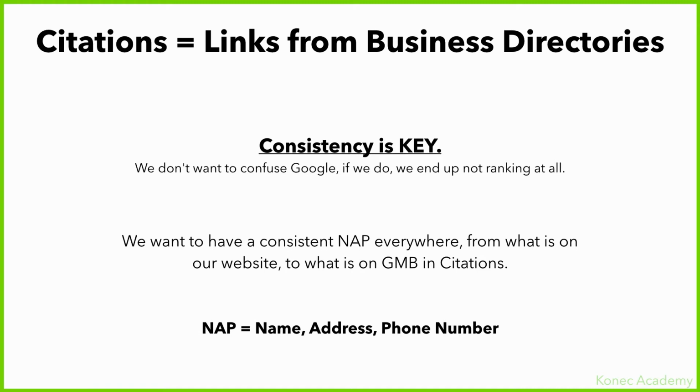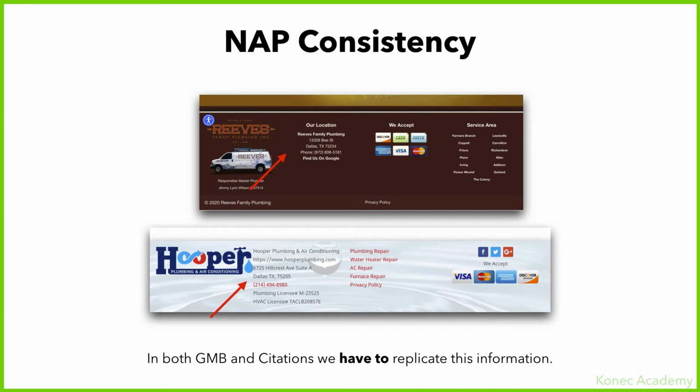NAP means name, address, and phone number. Here's an example. As you can see, both of these websites in the footer have their name, address, and phone number. If you were to own these websites, you need to place this info in those citation sites as well as on the Google My Business. So in both your Google My Business and your citations, you need to replicate this information. I can't stress this enough because this is really important. You need to be consistent. Please don't have different information on your website and your Google My Business. If your address is written in a specific format on your website, make sure you write it in that same format in your Google My Business or in any other citation you'll be building.